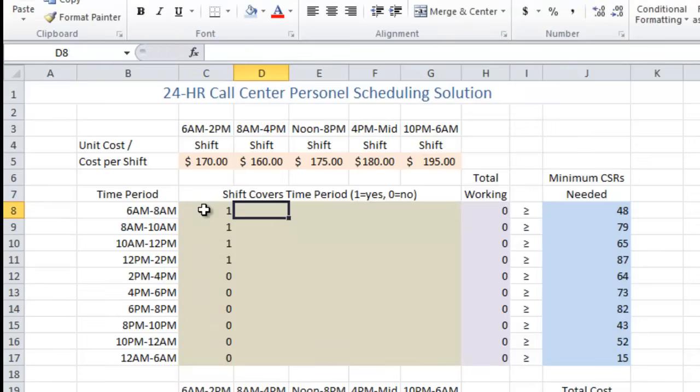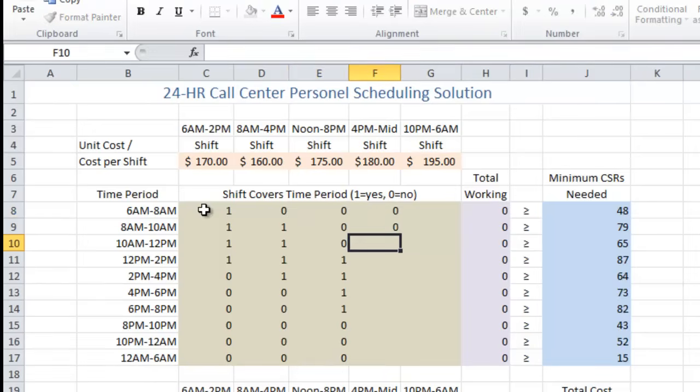Okay, so we're going to do the same thing for the 8 to 4. 6 to 8 is not covered there, but we're covered from 8 to 10, 10 to 12, 12 to 2, and 2 to 4, and then not for the rest of the evening and overnight. So you're smart, you can see how this works. I'm just going to go ahead and type them in. Okay, one more.